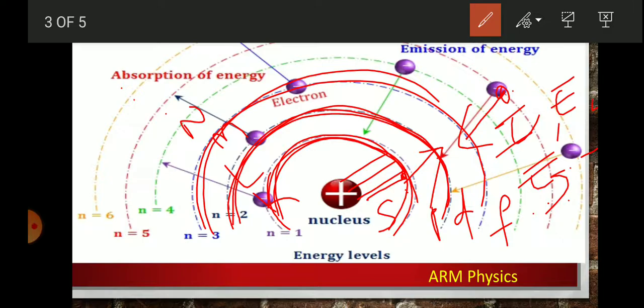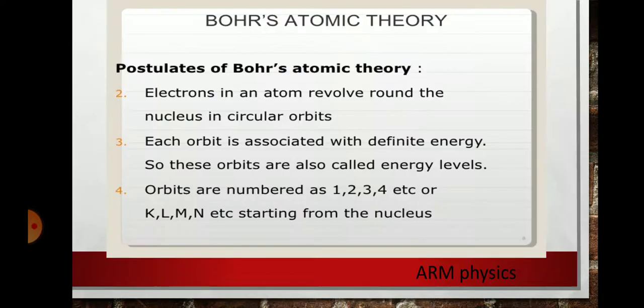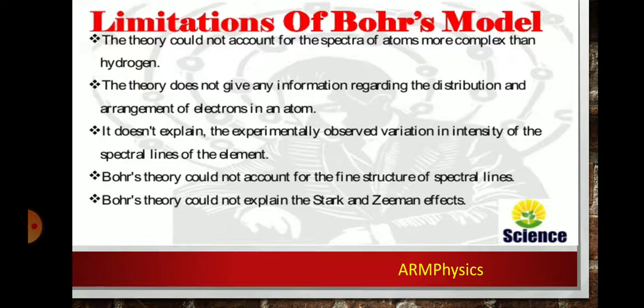In this model, we have some limitations also. Let's move on to the limitations of Bohr's model. The theory could not account for the spectra of atoms more complex than hydrogen. And second, the theory does not give any information regarding the distribution and the arrangement of electrons in an atom.